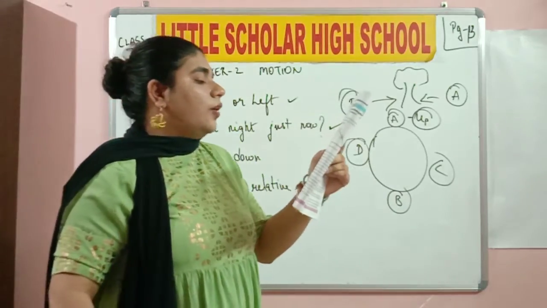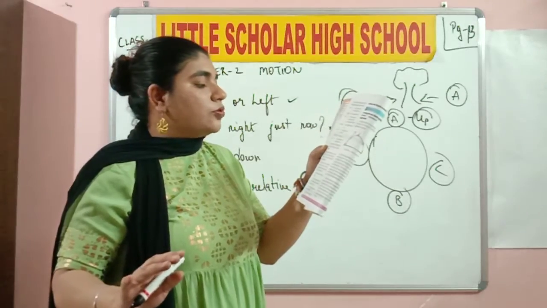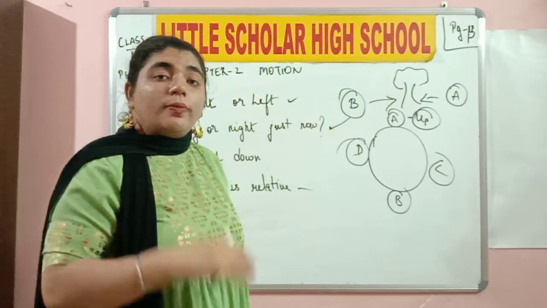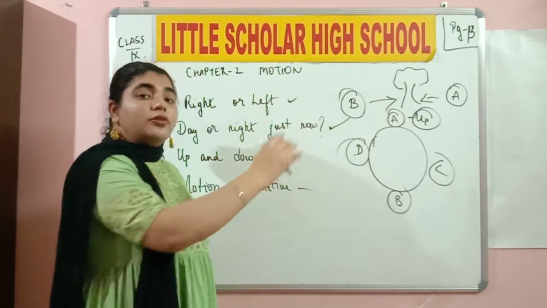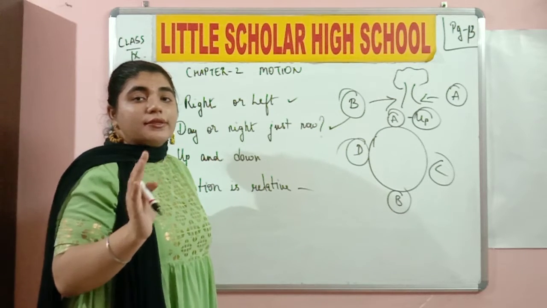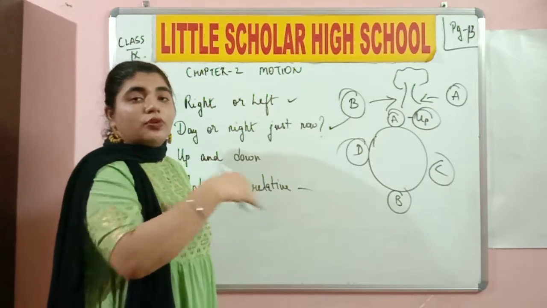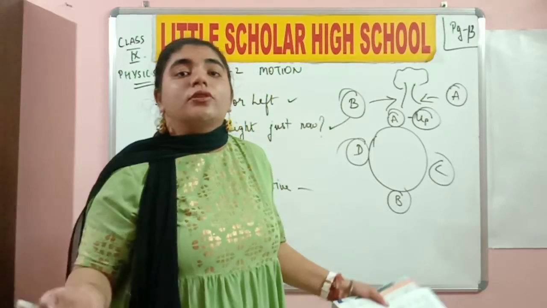Okay, so now from the above discussion, it is clear that the tree is at rest with respect to Somesh and it is moving due west with respect to the passenger. Somesh says that the tree is at rest, but the passenger says that the tree is moving in the westward direction. Okay, now what do you think? Is the tree at rest? Yes. But if you were the passenger, you would be telling that the tree is moving. So these are two different perceptions. Both of them are correct, but they are opposite to each other.